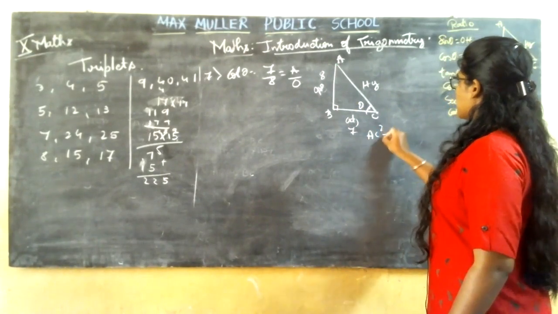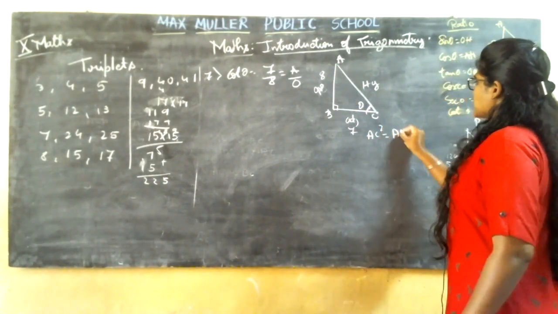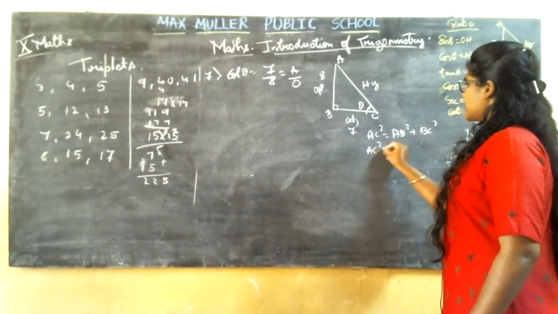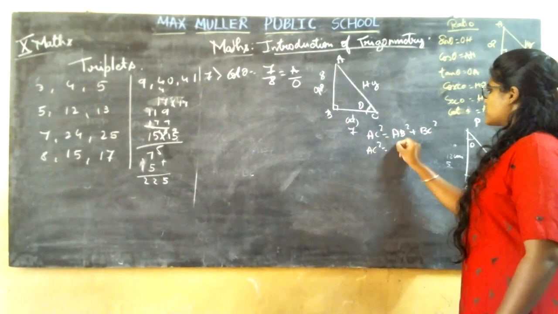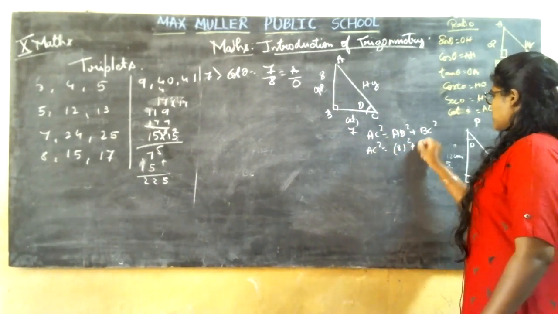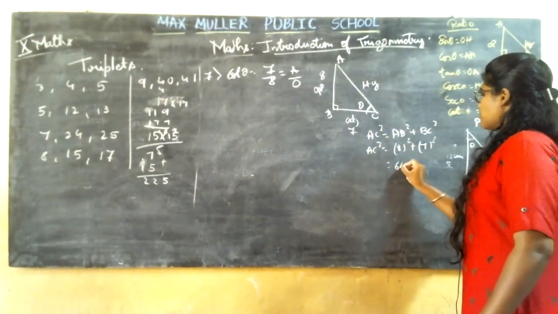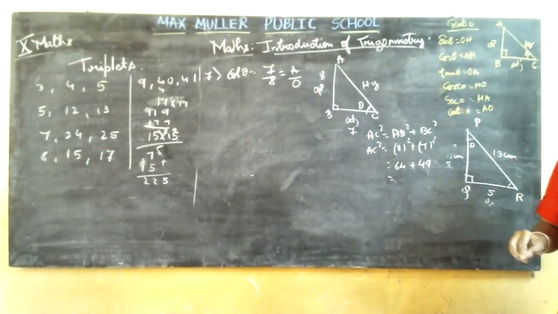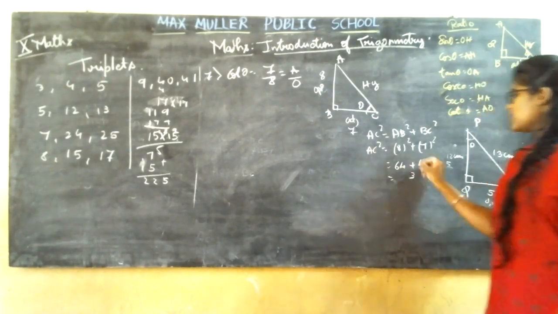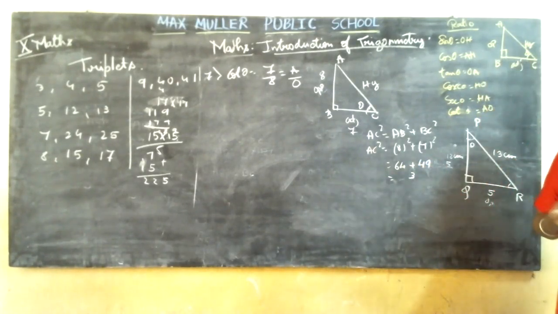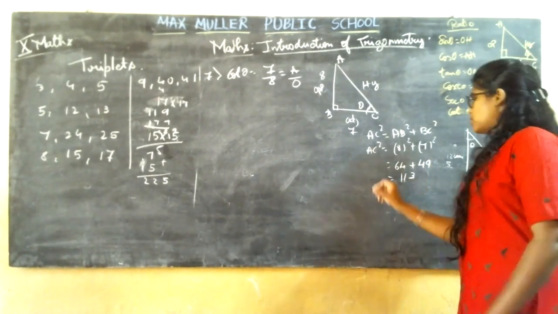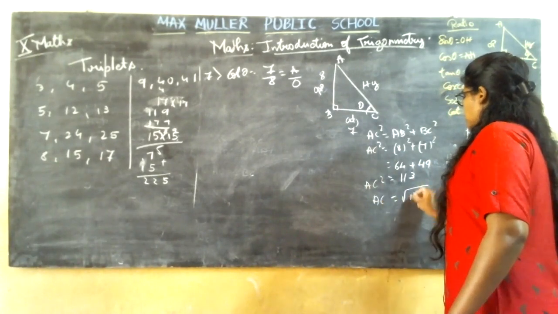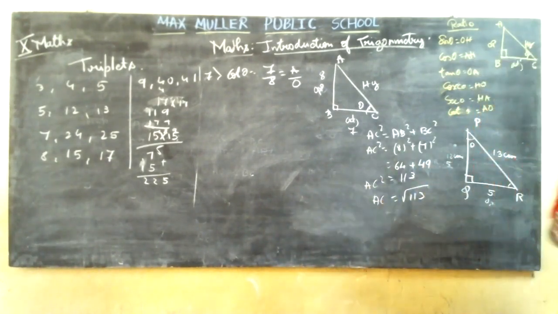So it is AC square is equal to AB square plus BC square. I do not know AC, let me keep it as it is. AB is how much? 8 square. BC is 7 square. So 8 8s are 64, 7 7s are 49. 64 plus 49: 9 plus 4 is 13, 1 carry, 6 plus 4 is 10, 10 plus 1 is 11. So you have AC square is equal to 113. So square root of 113 is the answer.